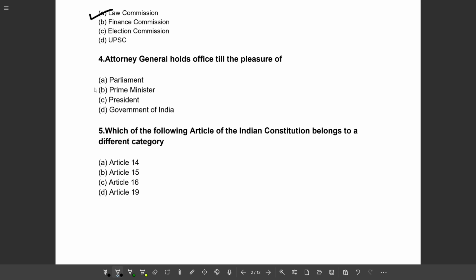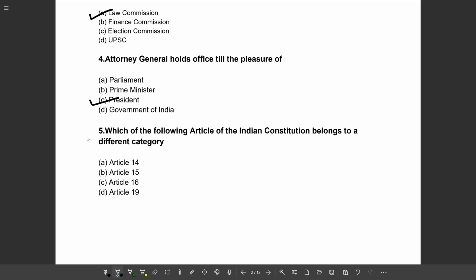Next question. The Attorney General holds office during the pleasure of: Option A, Parliament. Option B, Prime Minister. Option C, President. And option D, Government of India. So the correct option will be option C, the President.